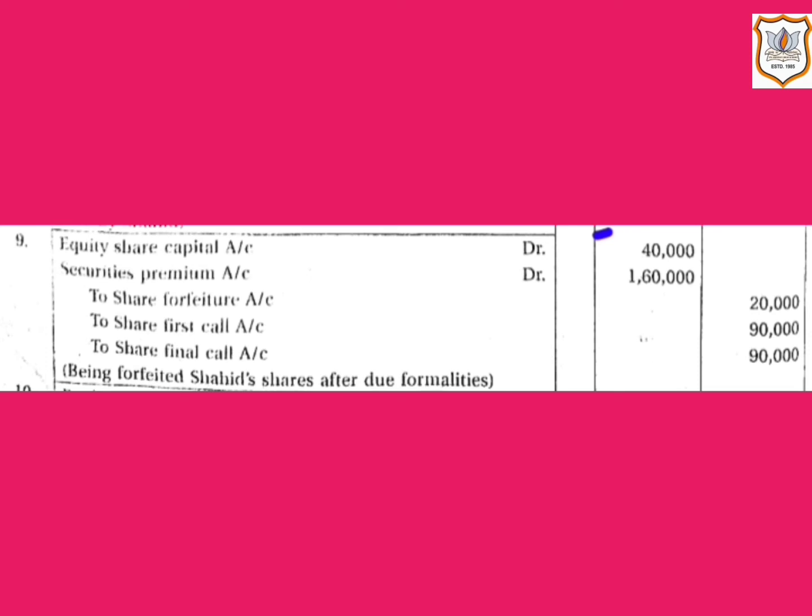And security premium account will be debited by rupees 1,60,000. That means premium amount called up but not received, that is 4,000 multiplied by rupees 40. 40 means 20, that is the amount of premium per share at the time of first call, and 20, that is amount of premium per share at the time of final call. So 20 plus 20, that comes to 40. So 4,000 will be multiplied by rupees 40, so we will get 1,60,000, that is the premium amount called up but not received.